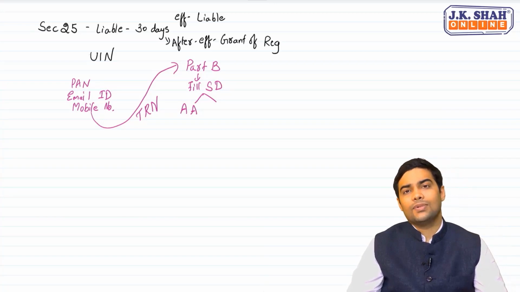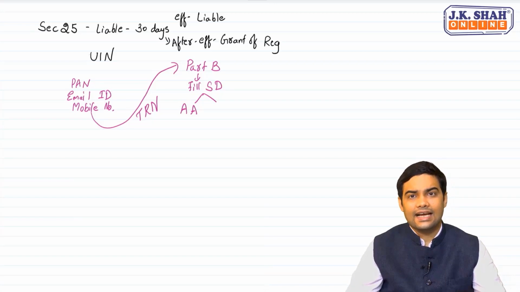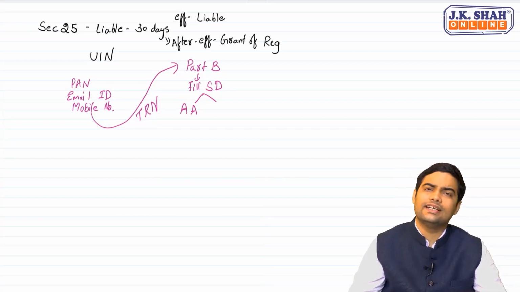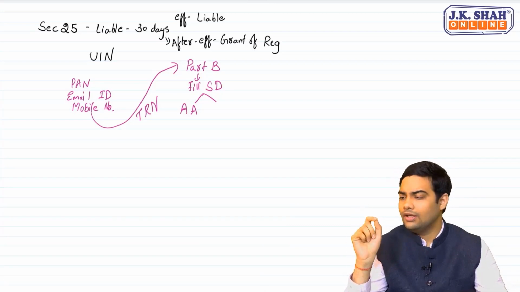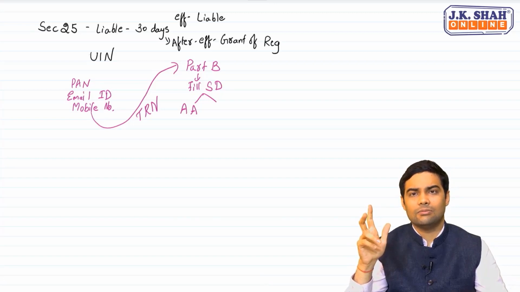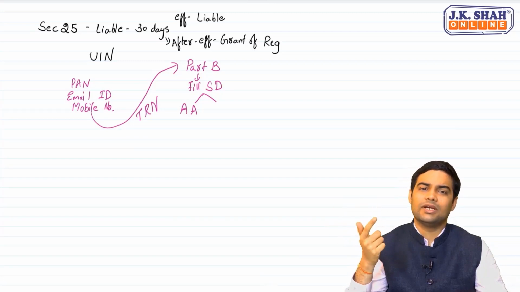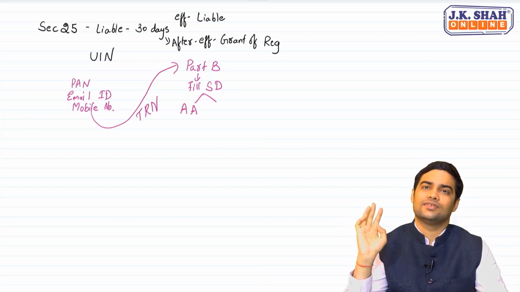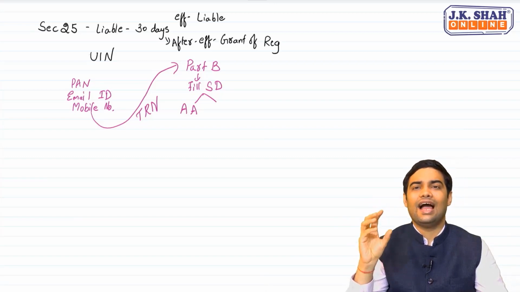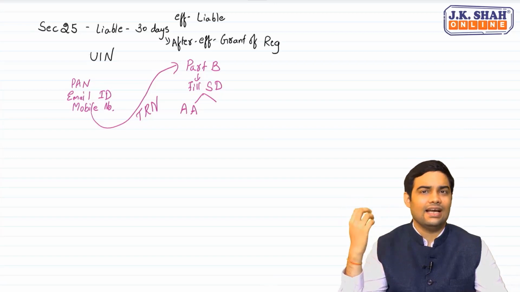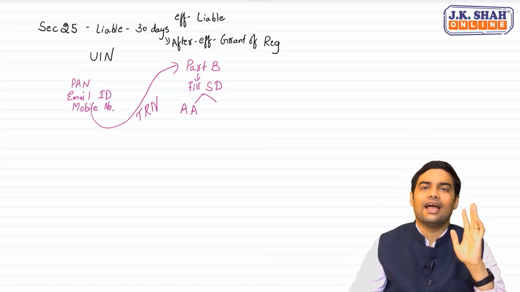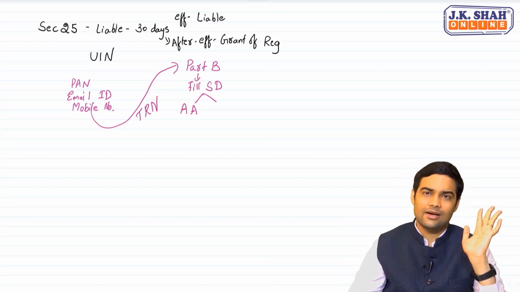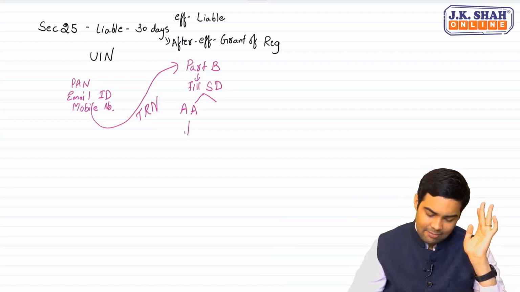Now, if a person authenticates Aadhaar, sir, what is the meaning of authenticating Aadhaar? A hyperlink will be received on the email and mobile number. You'll have to click on that, enter your Aadhaar number, an OTP will come, the OTP has to be entered and Aadhaar is authenticated. A verification of the identity of the person. That's basically Aadhaar authentication. So if you have selected Aadhaar authentication and successfully completed it, in that case, the application is forwarded to the proper officer.